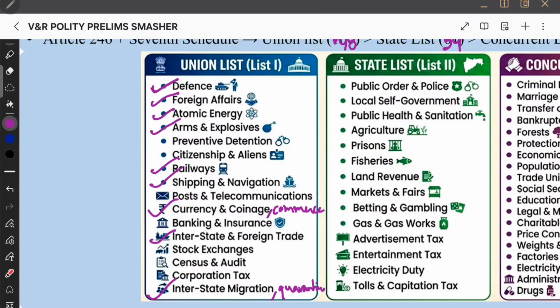They don't know that you are the culprit. They are thinking you might be some culprit from Ukraine, something like that. So they put you in the preventive detention. So preventive detention also comes under the union list. Okay, great. Now what happened next? They have put you into preventive detention and they are asking you for your citizenship and aliens, whether you belong to Russia or not. So citizenship and aliens, that is also union list.